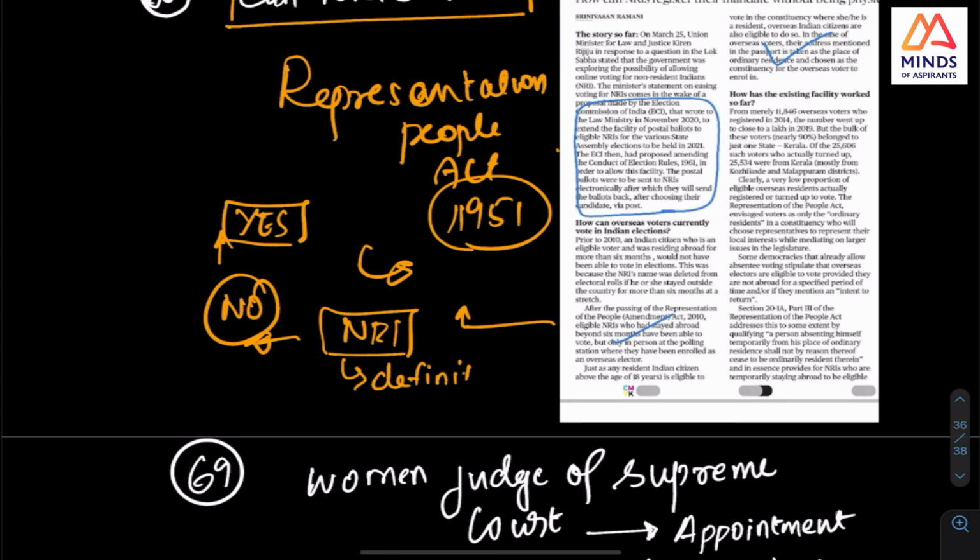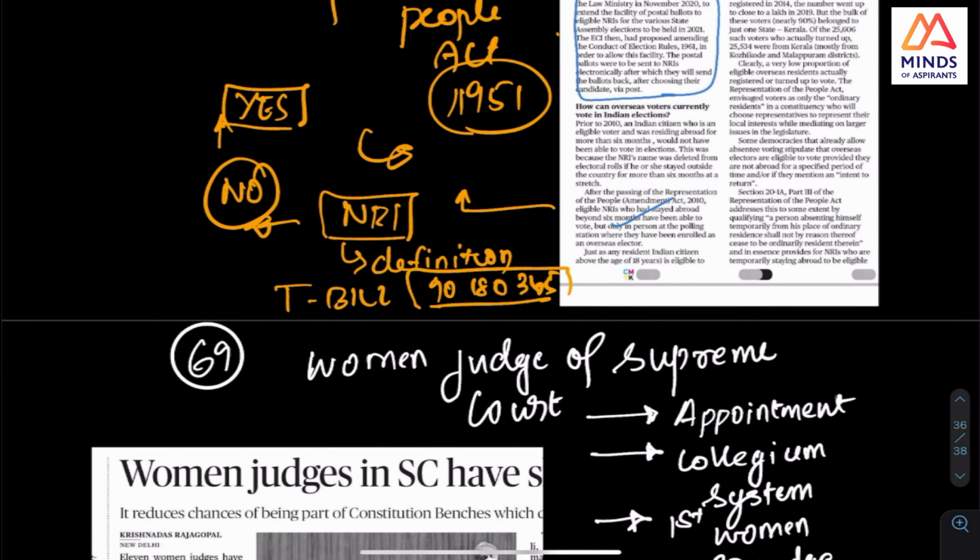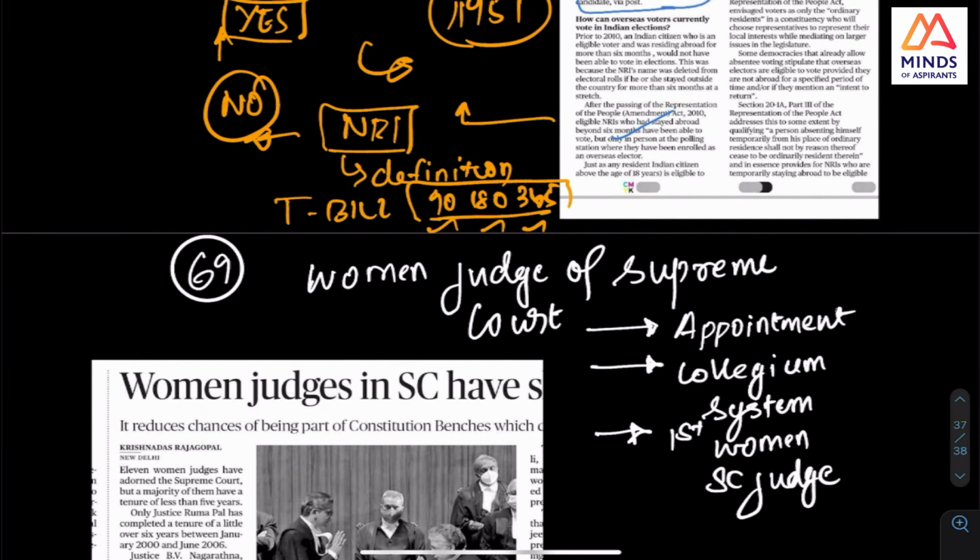Please check it. Whether it is 90 days or 180 days or 365 days, like T-bills. What is the number of days that a person has to be away to be identified as an NRI?